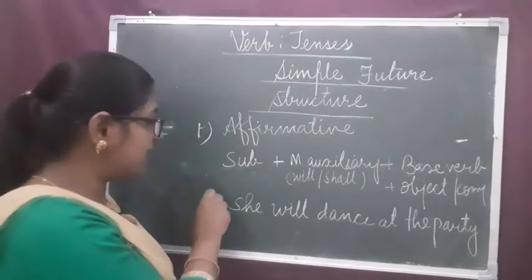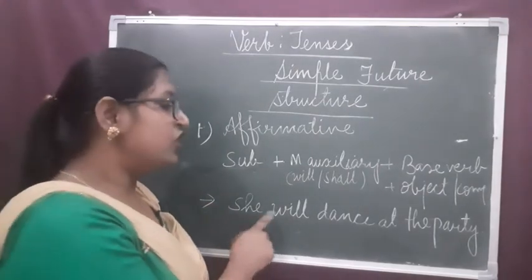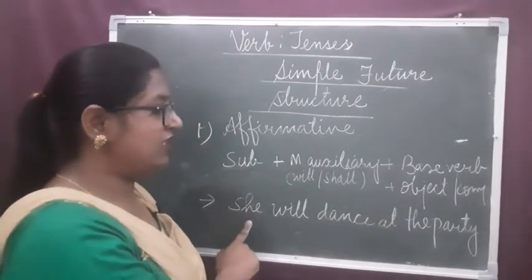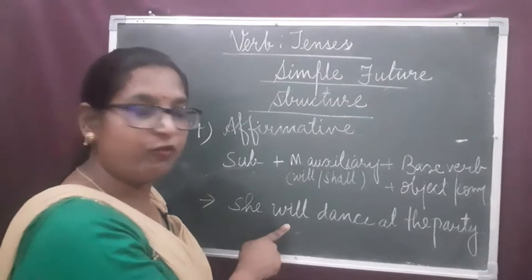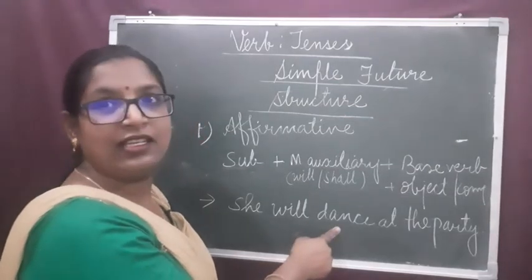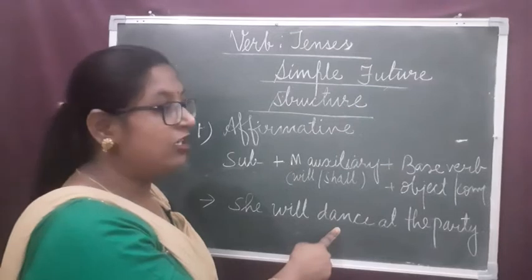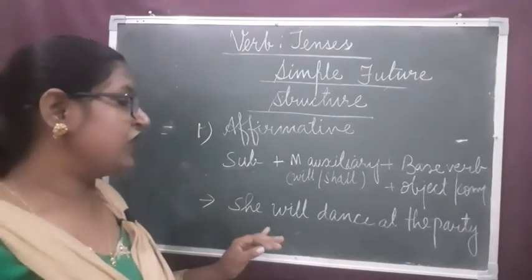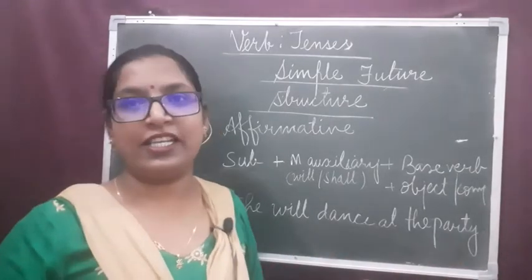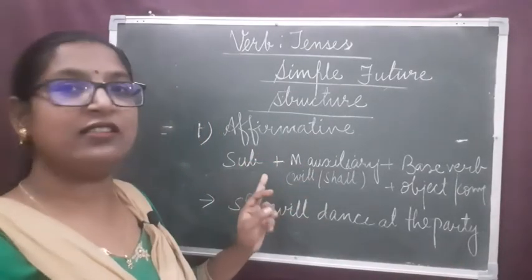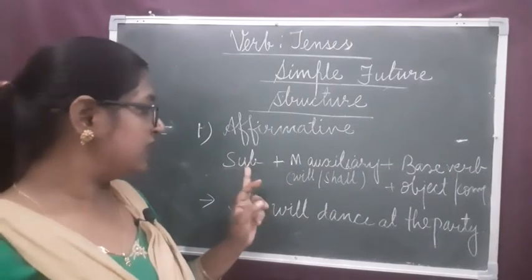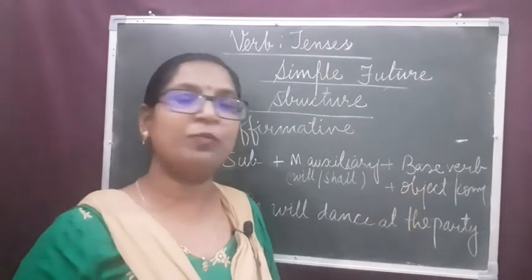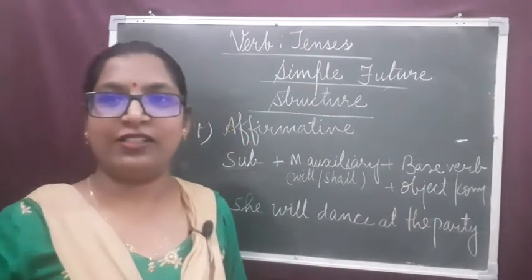Let's understand this through this example. She will dance at the party. She is the subject. We have used the modal auxiliary will. Dance is the base form of the verb. At the party is the complement. She will dance at the party. We frame affirmative sentences: subject plus modal auxiliary will or shall plus main verb in its base form plus object or complement.